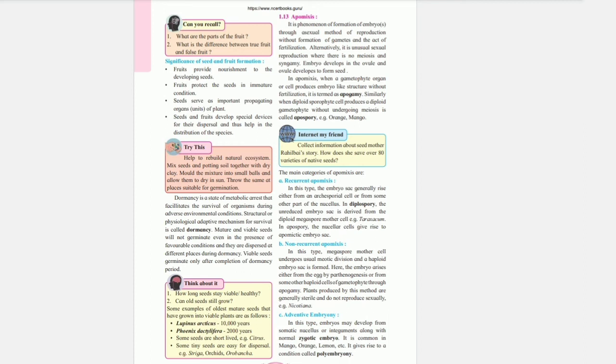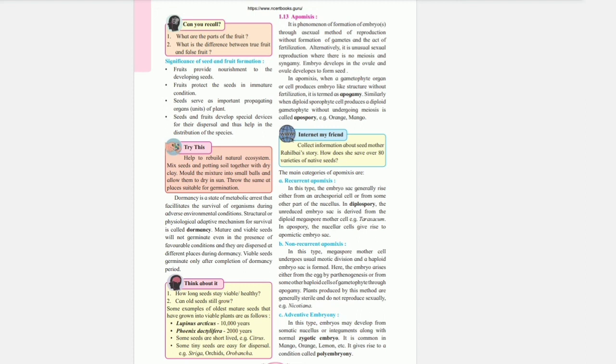Significance of seed and fruit formation. Fruits provide nourishment to the developing seeds. Fruits protect the seeds in immature condition. Seeds serve as important propagating organs of the plant. Seeds and fruits develop special devices for their dispersal and thus help in the distribution of the species.